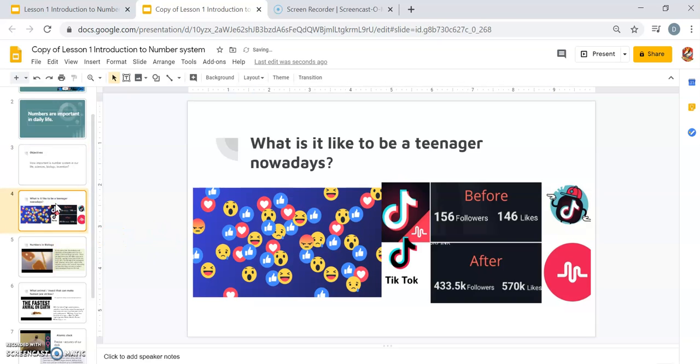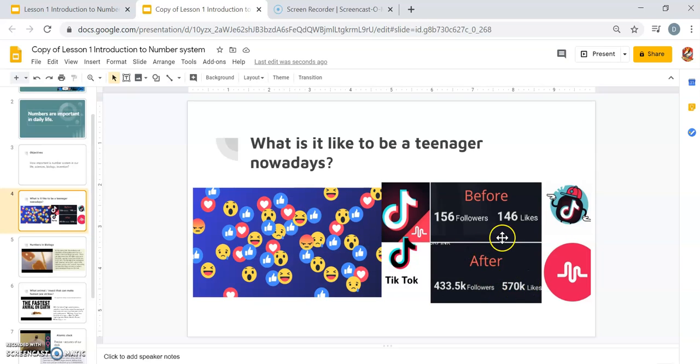when you wake up in the morning or before you sleep at night, the first thing that you do is check your Facebook Messenger. Sometimes you do TikTok once a week, maybe. So nowadays, to become a teenager means you need to use social media. And every time you post, you count the number of hearts, the number of likes, the number of wow, the number of angry faces. So we are using numbers in social media.